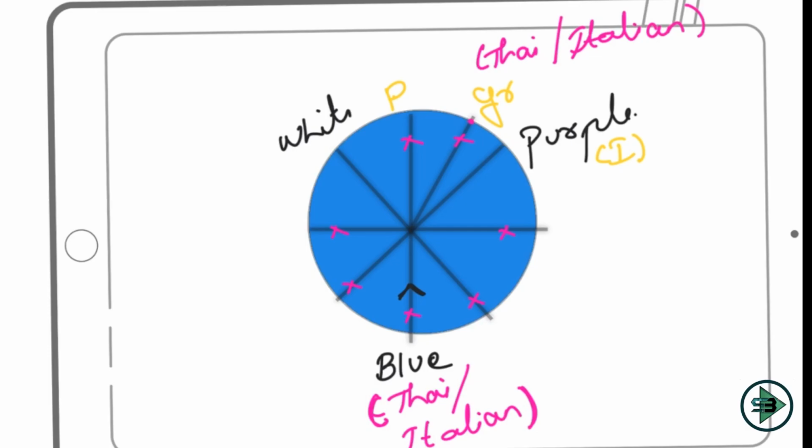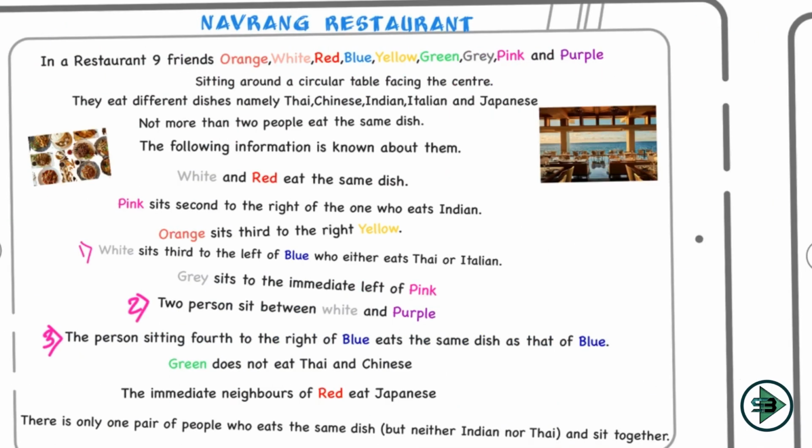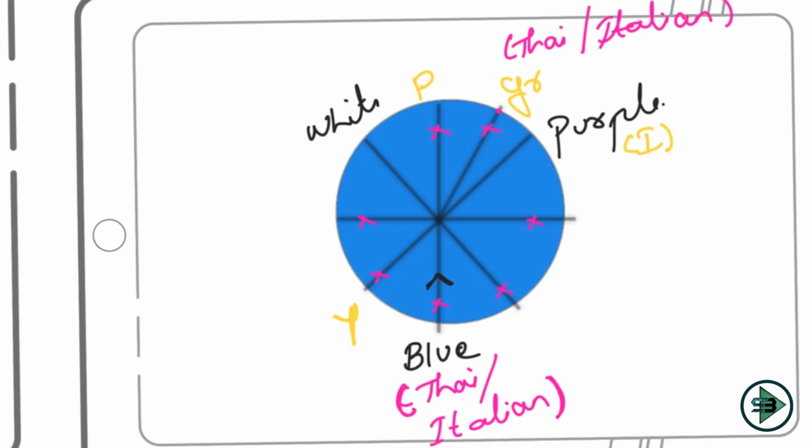The orange sits third to the right of yellow. Now what will happen here? I can take a yellow here, and I can say orange sits third. So first, second, and third. So my orange would be at this place. If yellow is here, orange is here, red can either be here or here, right? Because we are left with red. One more color is green.